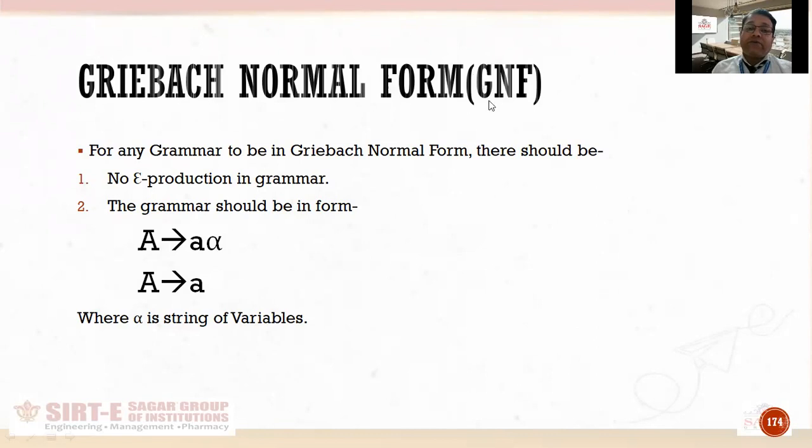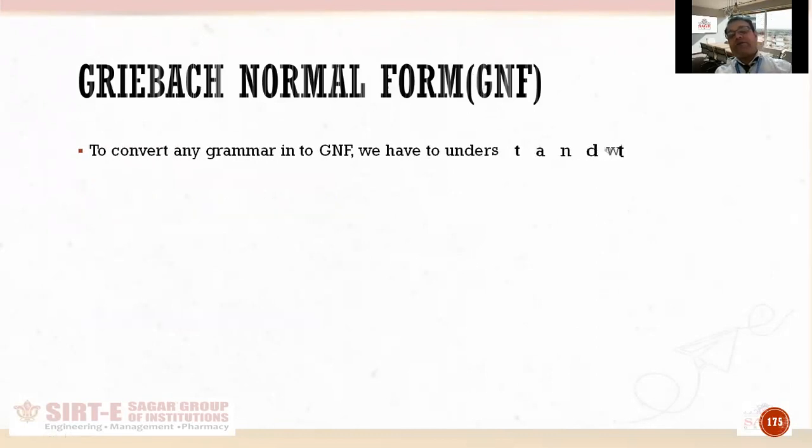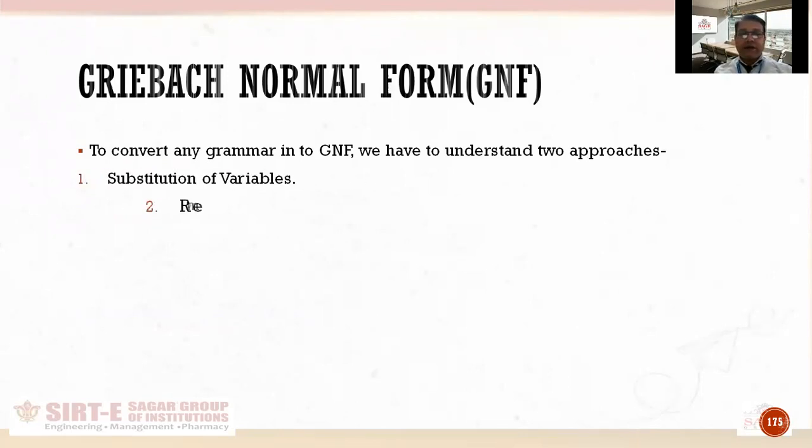Now, before we start converting any grammar into Greibach normal form, we have to understand two approaches which we might be applying in our grammar to convert it into Greibach normal form. The first one is substitution of variables, and the second one is removal of left recursion.